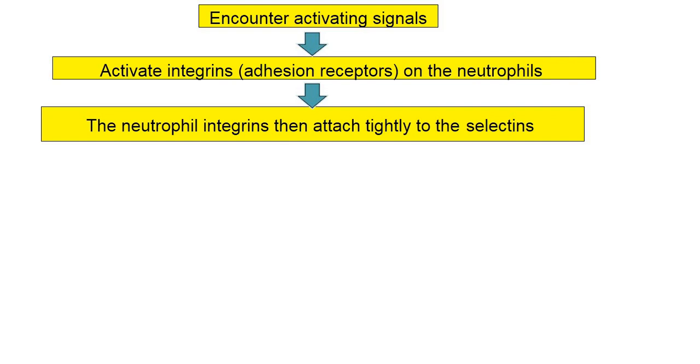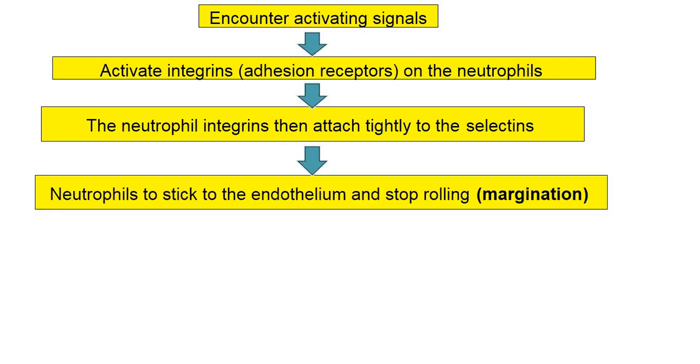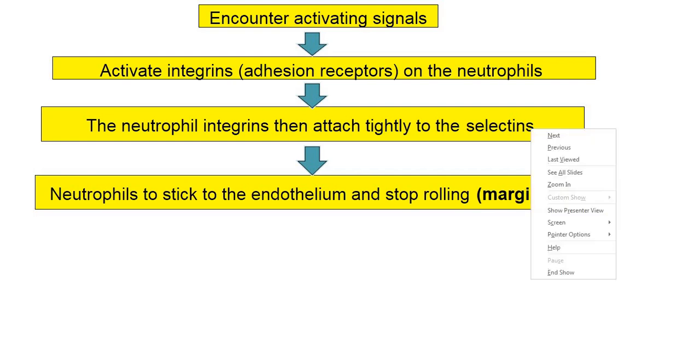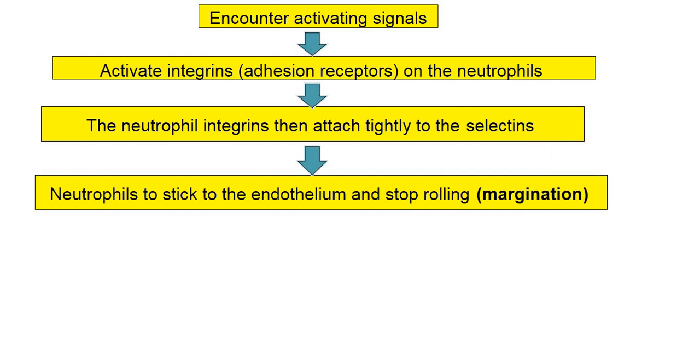The same question can be asked as a short question. If someone asks you what is margination, you should pay attention to what I am speaking. The neutrophil integrin attaches tightly to the selectin, and after attaching, the neutrophils will stick to the endothelium and will stop rolling. This act of the neutrophil sticking to the endothelium and stopping rolling is called margination.